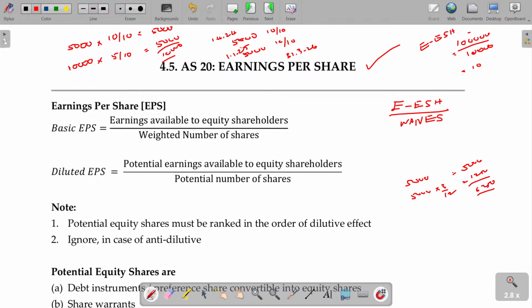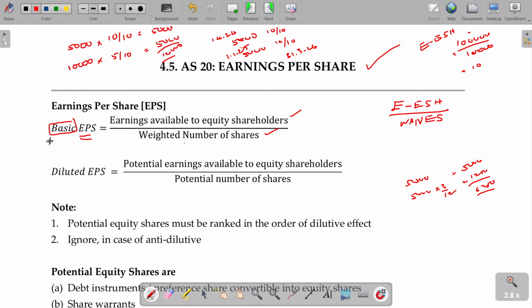Number 1, you have to understand how we calculate the EPS. The earning per share that we have calculated here is nothing but earnings available to the equity shareholders divided by the weighted number of shares. How do I calculate the weightage? It may be partly paid up shares, or shares issued only after a part of the year. In that case, you have to equate to fully paid up for the whole year and then calculate. This is called basic EPS.